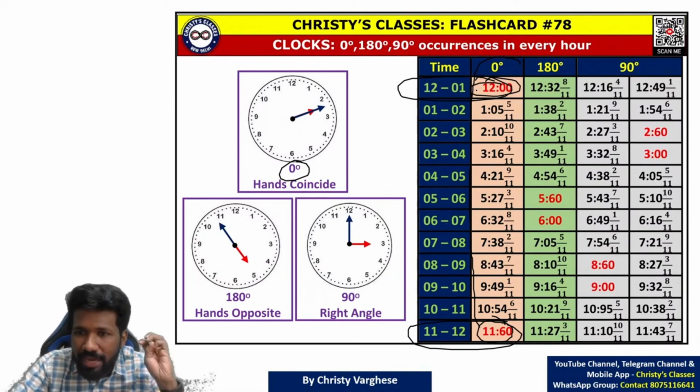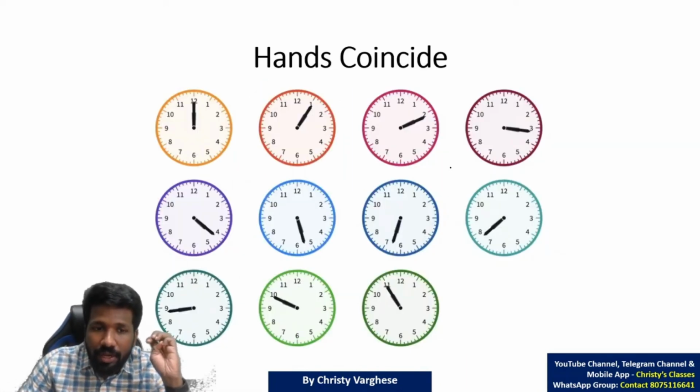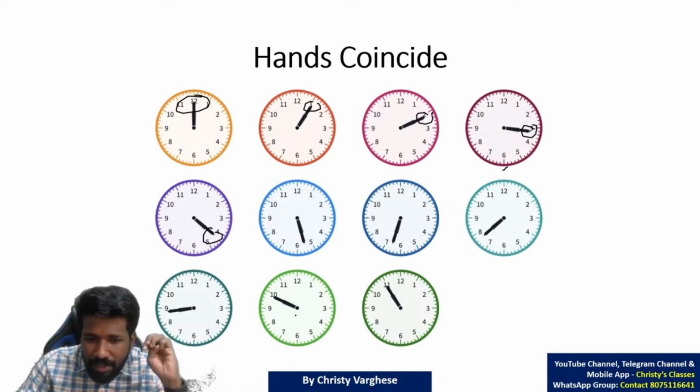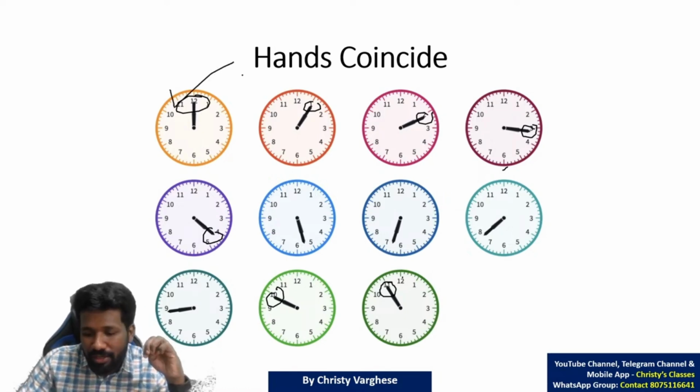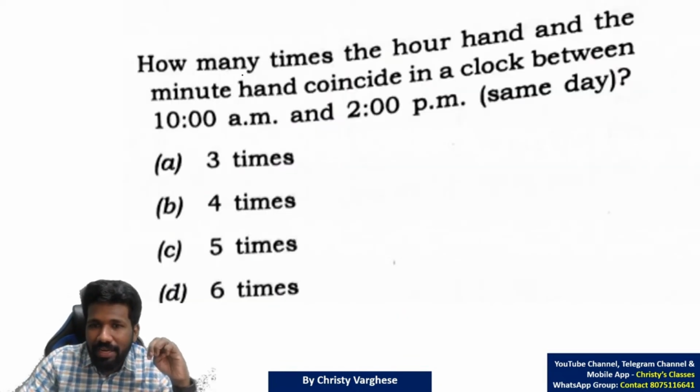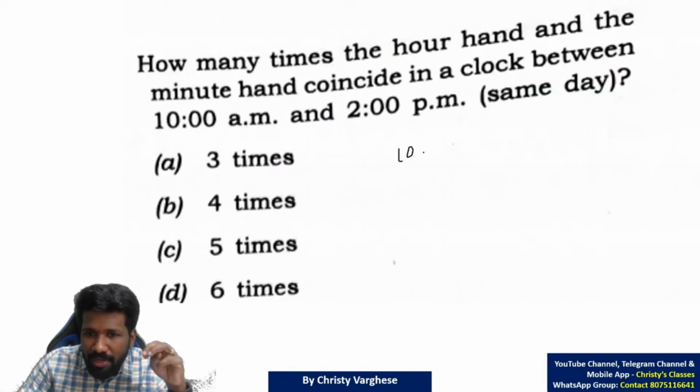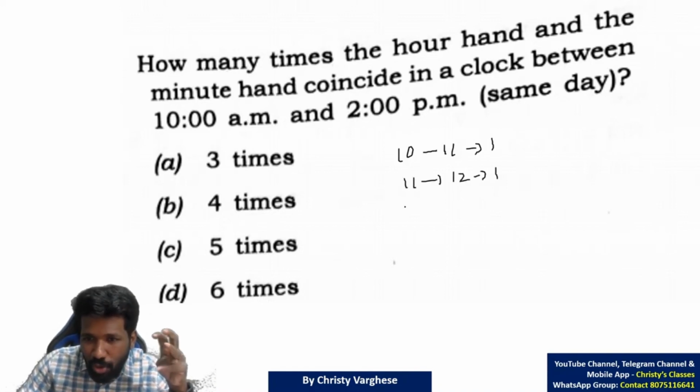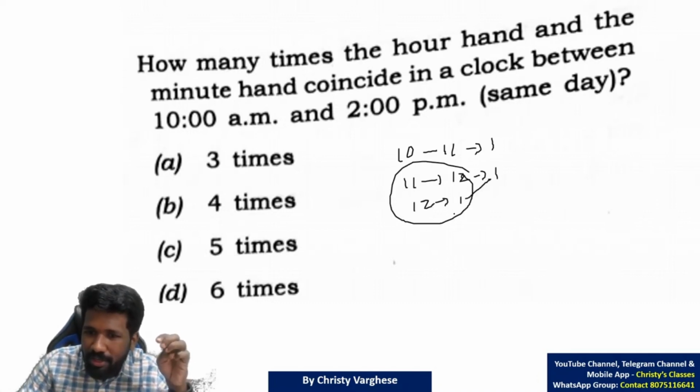All other hours exactly one time, but look at this diagram, then it will be clear. At 12 o'clock it is happening, then 1:05 something, 2:10, 3:15 etc. But between 10 and 11 this one, and 11 and 12 it is happening at 12, which was already counted. So basically between 10 and 11 one time only. 11 and 12 if you are counting one time, don't count 12 and 1, because 11 and 12 and 12 and 1 together only one time, and 1 and 2 one time. So 1 plus 1 plus 1, 3 times only.